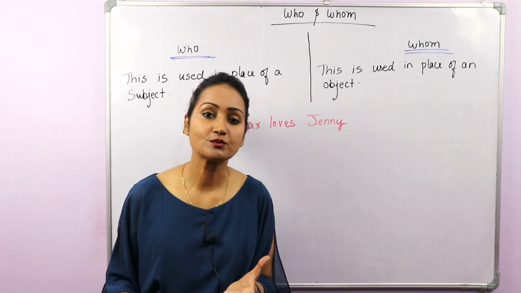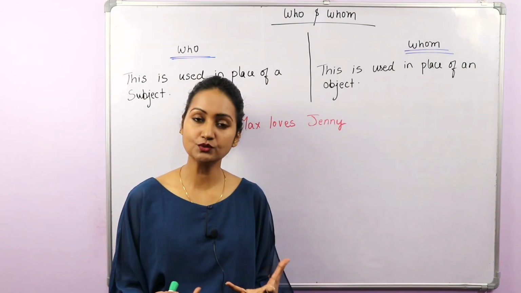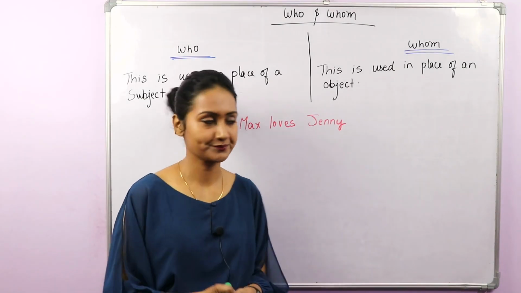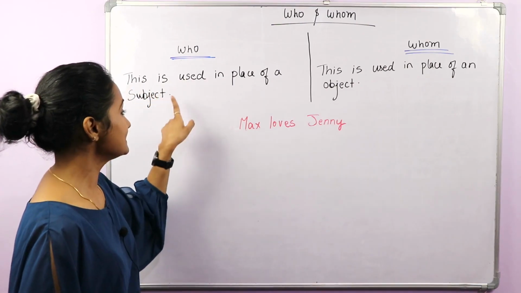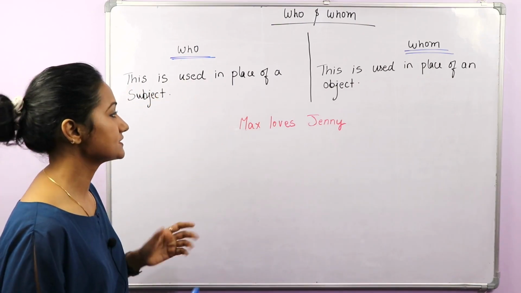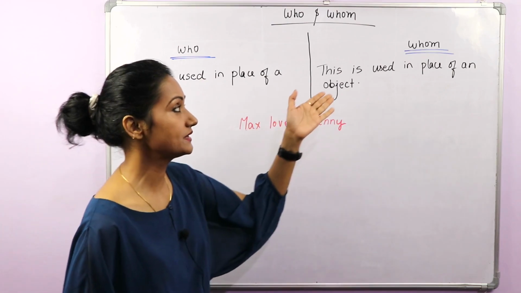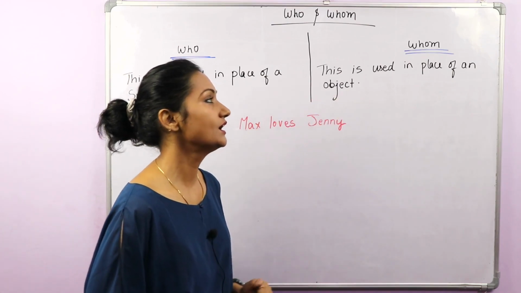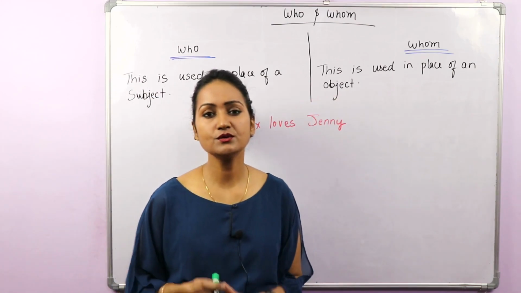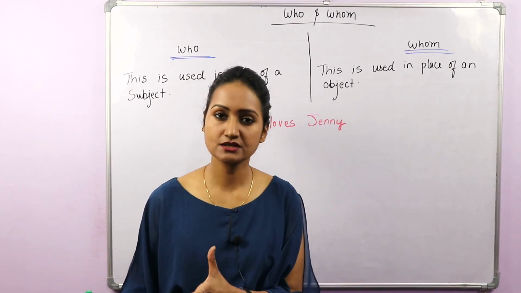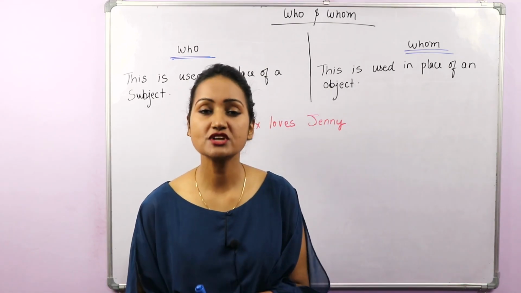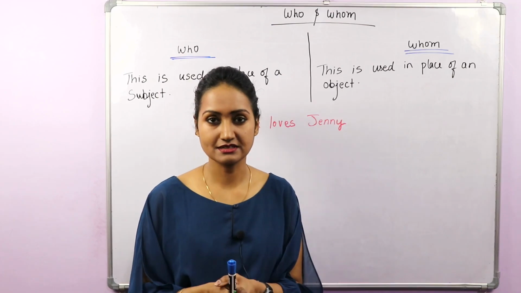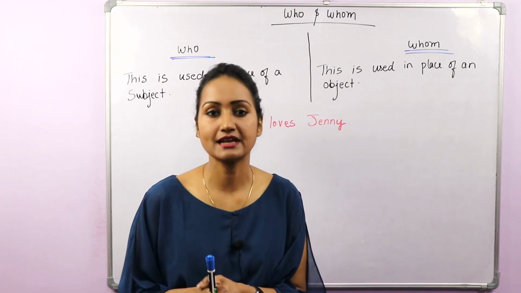Who and whom. So, where do we use who and where do we use whom? Who is used in place of a subject and whom is used in place of an object. So, we very well know what is an object, what is a subject. A subject is the doer in a sentence, the one who performs an action.